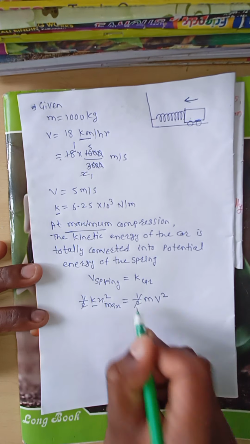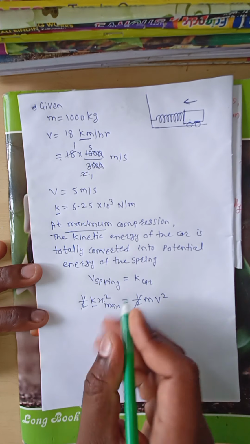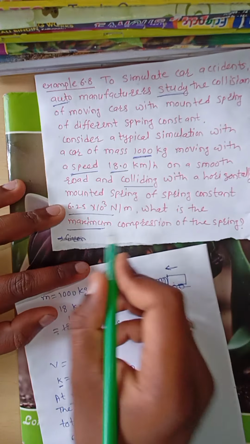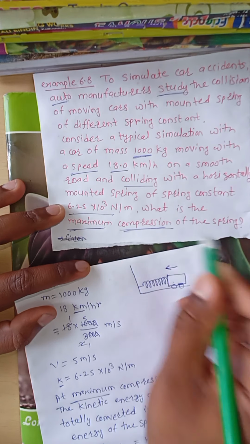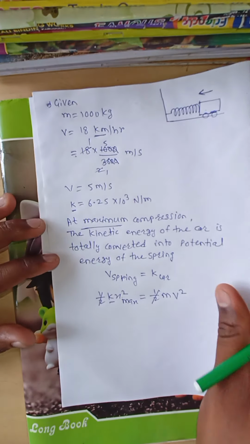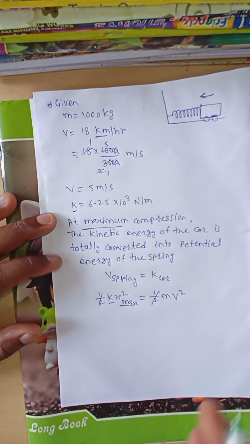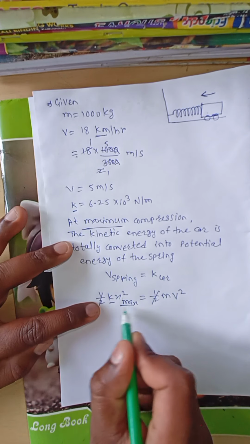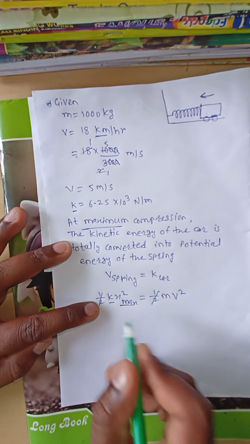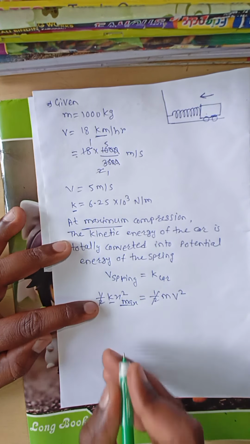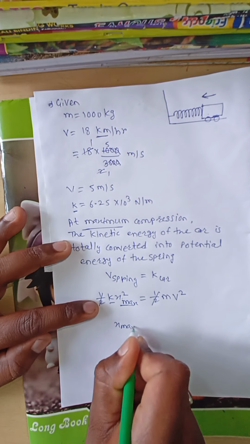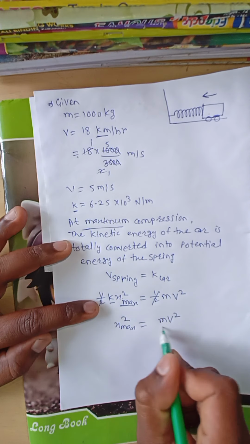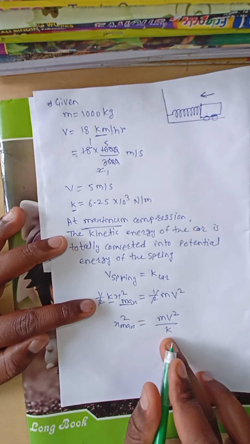Now this half is cancelled. What is our aim? We have to find the maximum compression, that is x maximum. How to find x maximum? We put x maximum squared on one side and the remaining quantities on the other side. Therefore, x_max squared is equal to mv squared divided by k, where k is the spring constant.